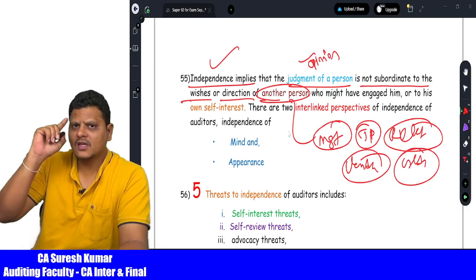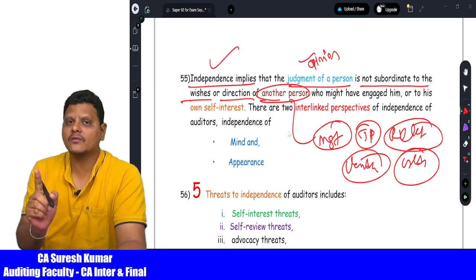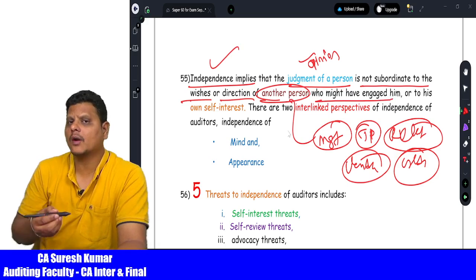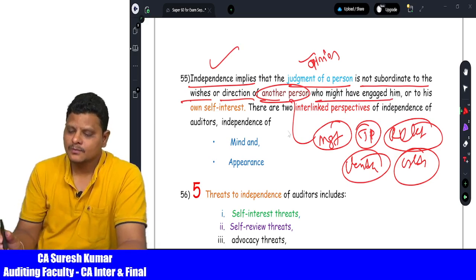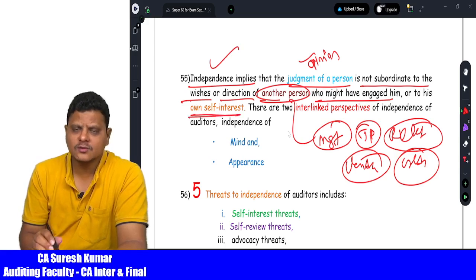Whenever the auditor is giving his opinion, he has to give his own opinion. He should not depend upon any other person for giving the opinion. They may be appointing authorities, but whoever appointed the auditor, he should not listen to them. The auditor must always give opinion in his own interest.